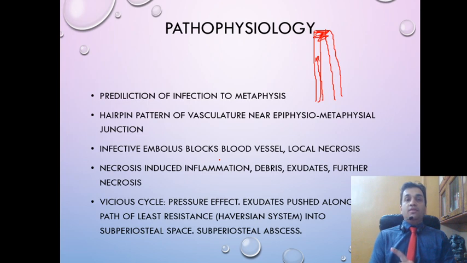Now remember, this bone is a closed cavity, and therefore the exudate is under pressure, and therefore under pressure the exudate will tend to track, or it will tend to move along the path of least resistance. The path of least resistance inside a bone is the Haversian and the Volkmann system, which is a preformed set of canals, and therefore the pus will have a tendency to track into the Haversian and Volkmann systems until it reaches the surface. It will burst through the periosteum and it will form a subperiosteal abscess with collection of purulent material in the subperiosteal space.